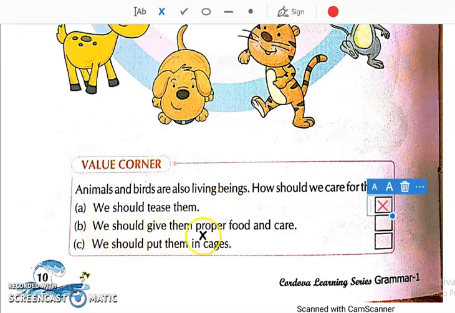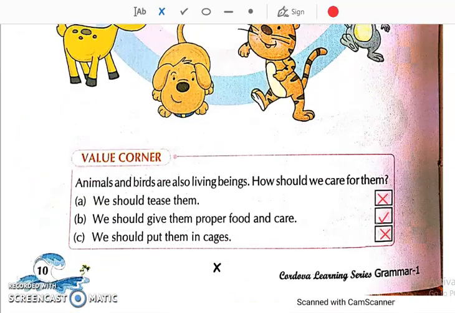Then we should give them proper food and care. हमको animals को proper food, अच्छा food और care मतलब उनका ख्याल रखना चाहिए. Yes, this is right. Then we should put them in cages. Cages means पिंजरा. हमको animals को cage में बंद करके रखना चाहिए. No, this is wrong. Okay, so this is just for fun. Value corner in which we can learn some good values.